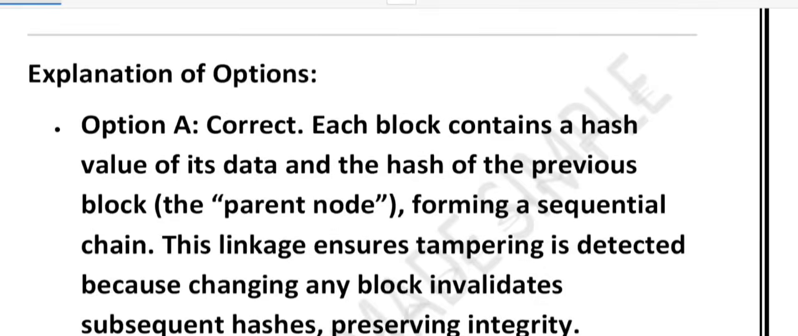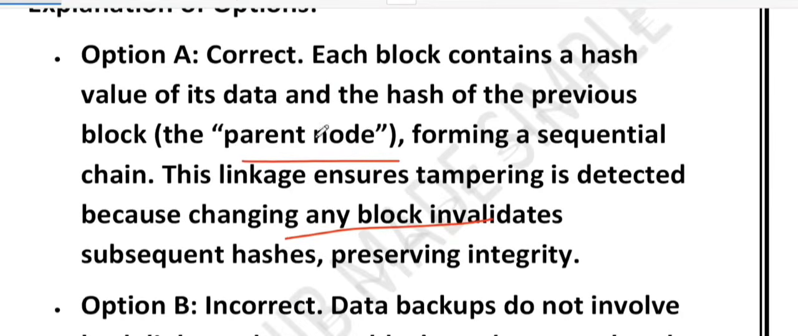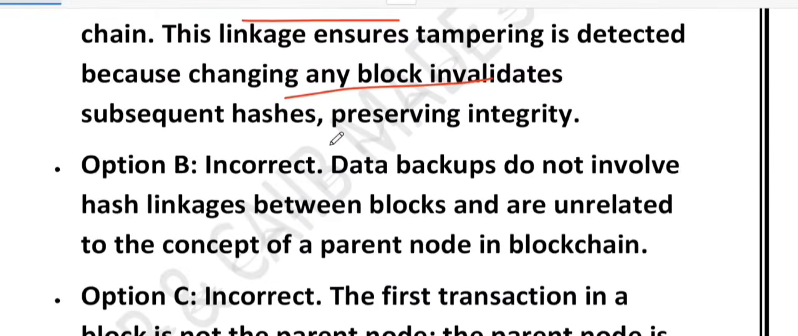Okay, so what we have just learned, let me revise. We talked about the parent node. Parent node means the previous block's hash is inside the new block. You can see the hash of the previous block inside the new block. It ensures the chain integrity. Change one block, the chain will break. No backup, no transaction, no random decoy. That's why blockchain is considered secure.